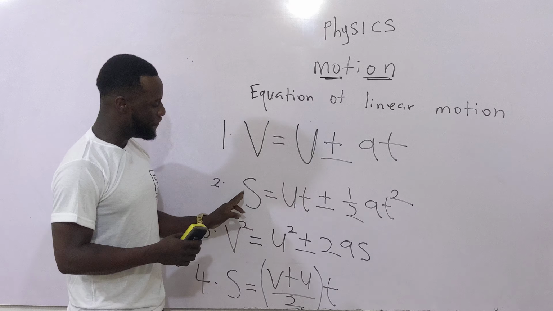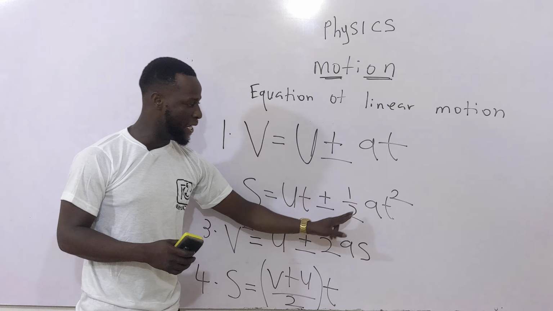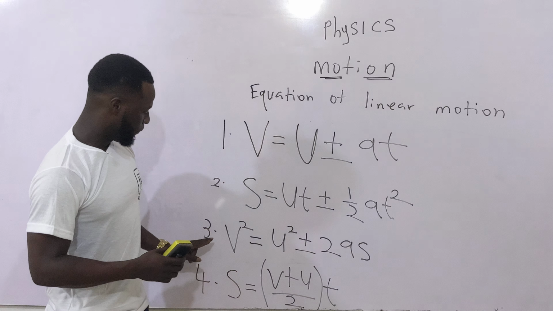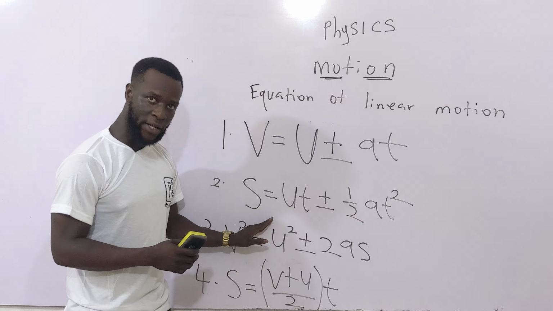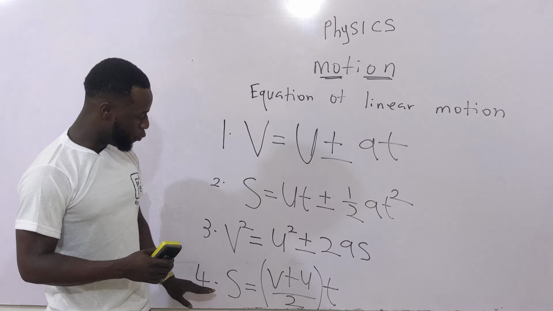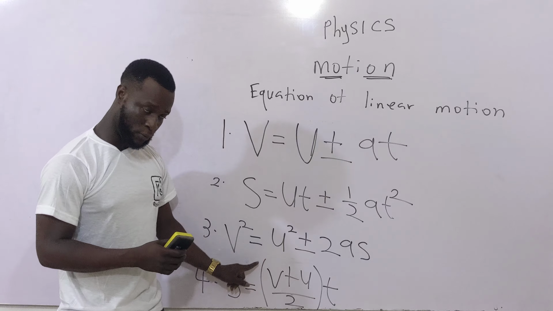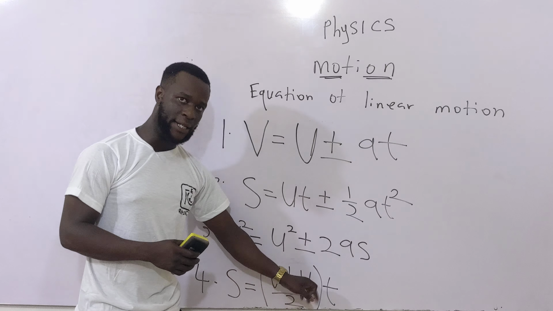Equation 2: S = UT plus or minus half AT squared. Equation 3: V squared = U squared plus or minus 2AS. Equation 4: S = (V + U) divided by 2, times T.